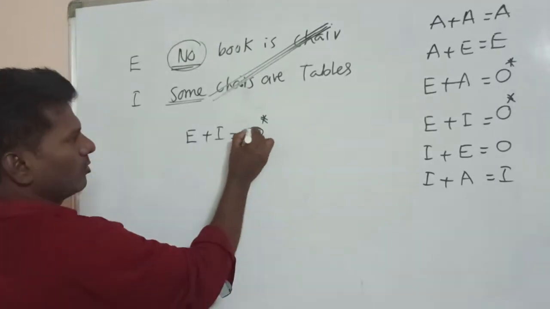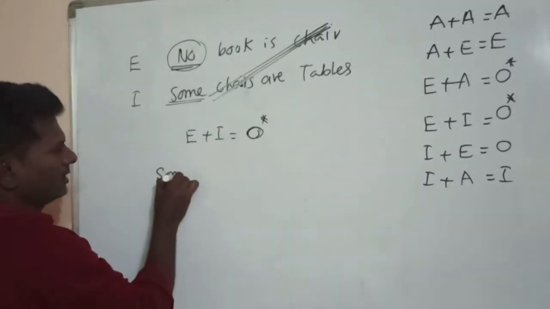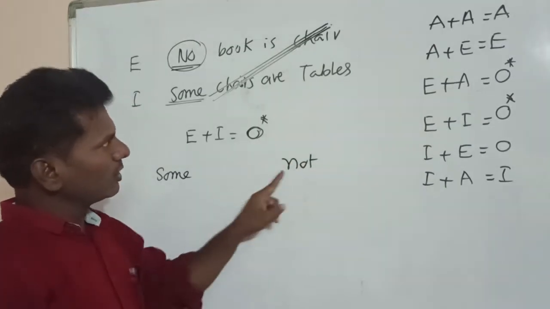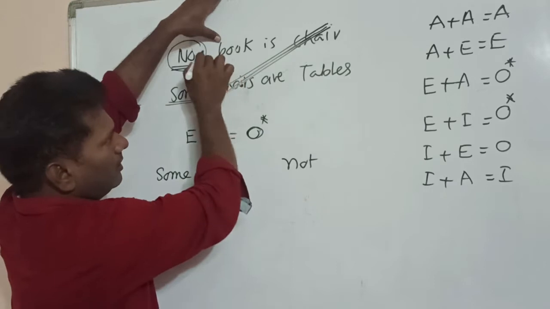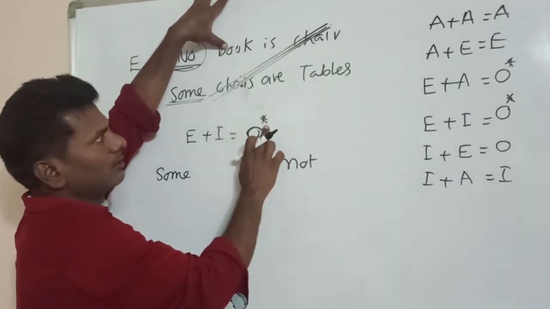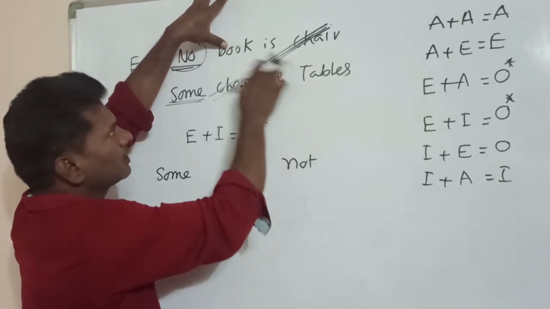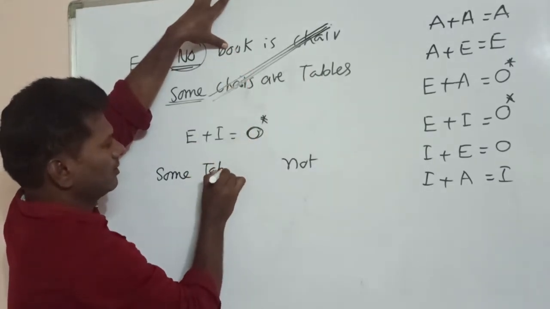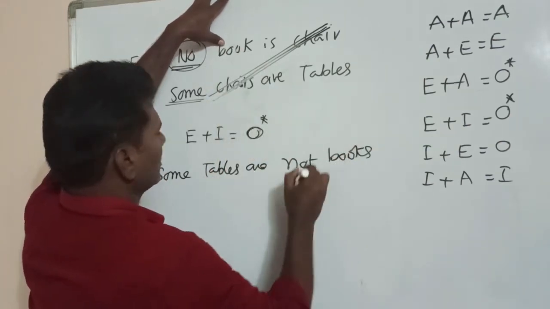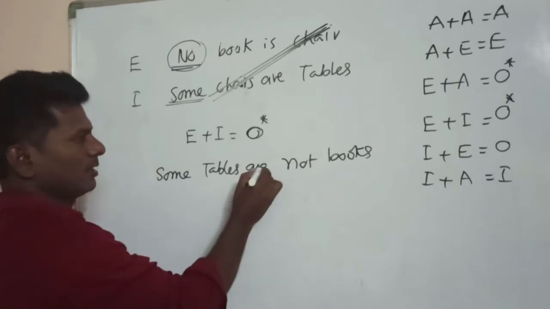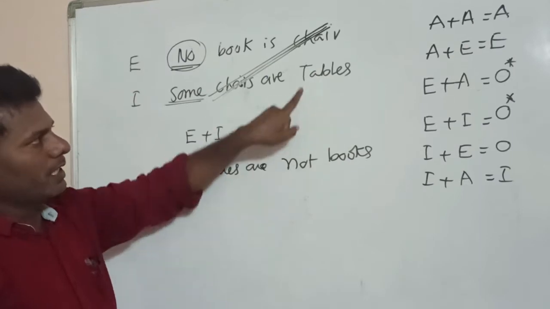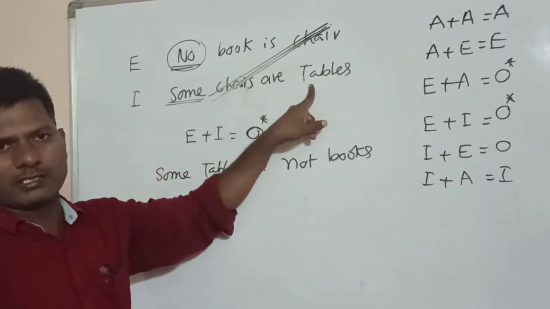So here O means "some not". I am writing "some" here, "not" here. After writing these two terms, they must be written in reverse order because we have the star symbol. So "some tables", I am writing here tables, "tables are not books". Some tables are not books. Whenever we have the star symbol, we have to write these left diagonal elements in reverse order.